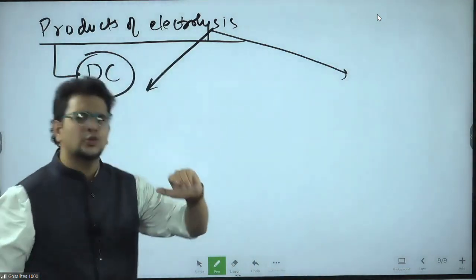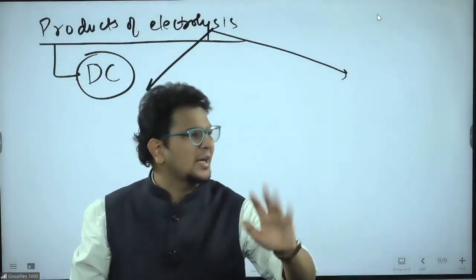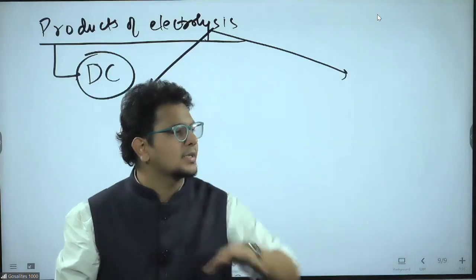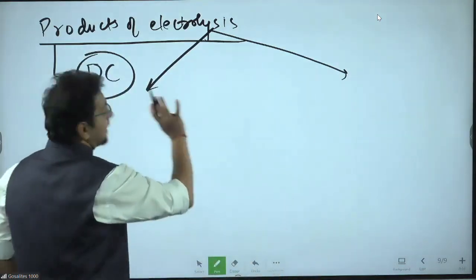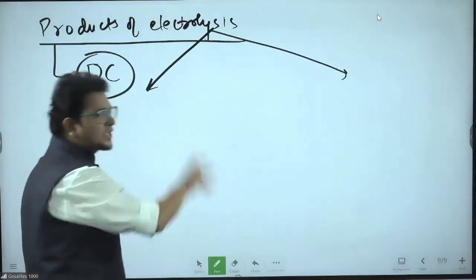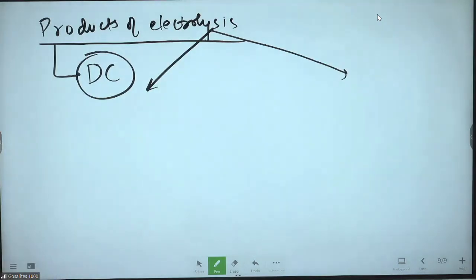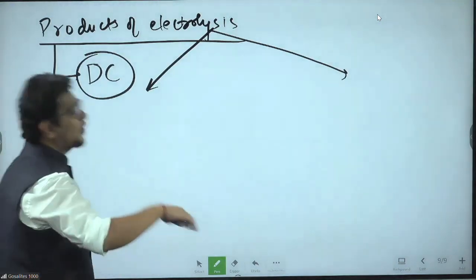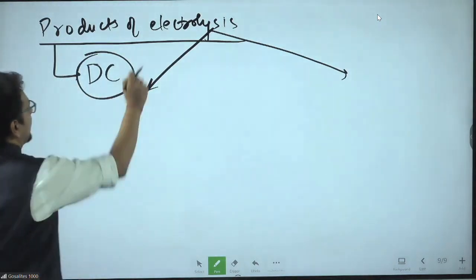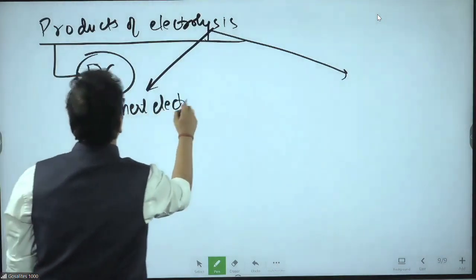Relevant means it will be used only in one place, the S block, the Kastner-Kellner cell. That you can directly mug up rather than spoiling your concept of the 2 types of electrolysis. I'm teaching you only 2, not 3, so that the 2 which are important for us, from which conceptual questions come, should not be contaminated. Check now. Electrolysis number 1 is inert electrode electrolysis.